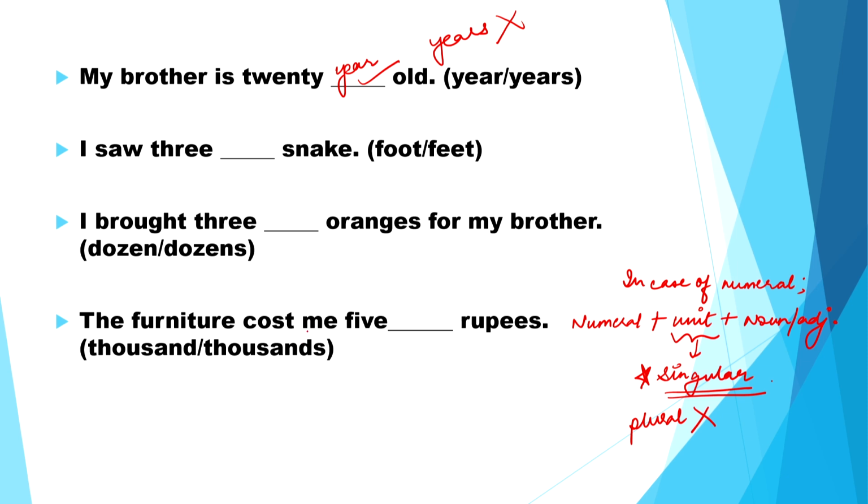I saw a 3-foot snake. I bought 3 dozen oranges for my brother. The furniture cost me 5,000 rupees.